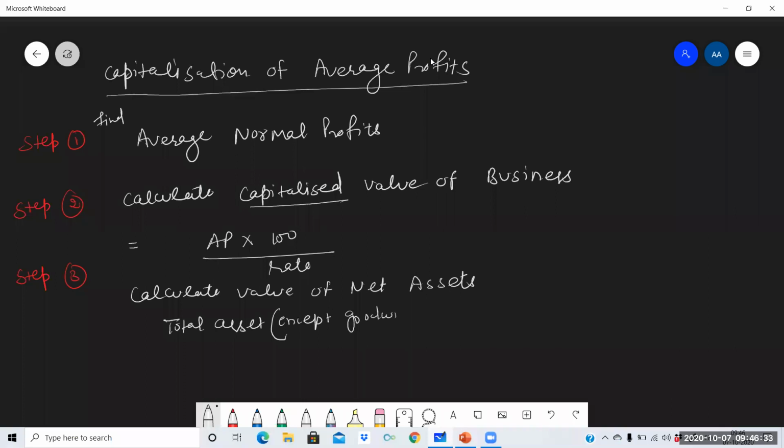If goodwill is already given in the question, then that will not be included in total assets. Non-trade investments, all those assets which we have already subtracted for finding out capital employed in the previous questions. Non-trade investments, fictitious assets. Fictitious assets, for example, debit balance of profit and loss account, advertisement suspense account.